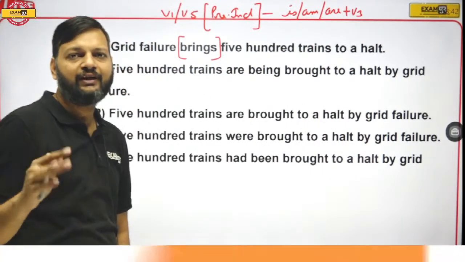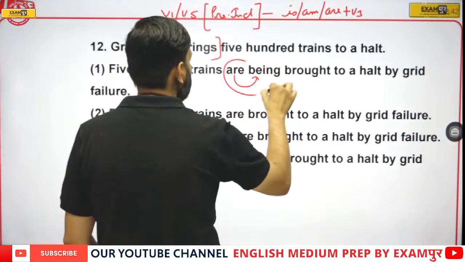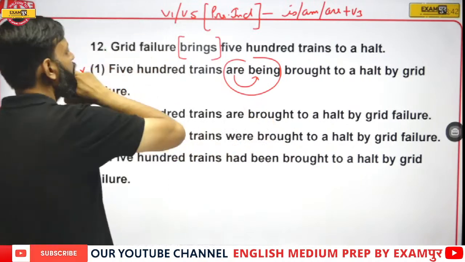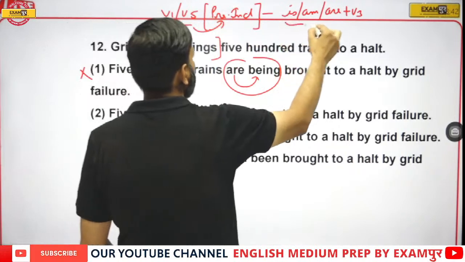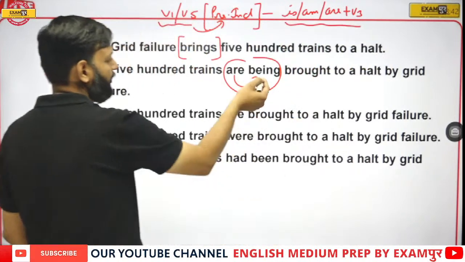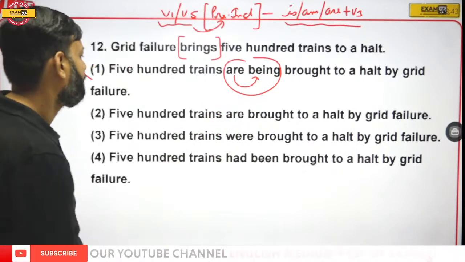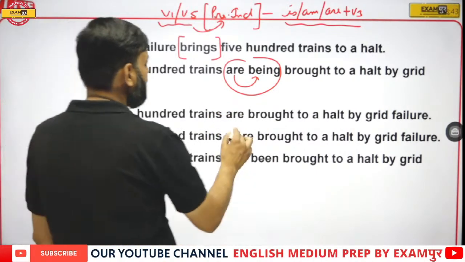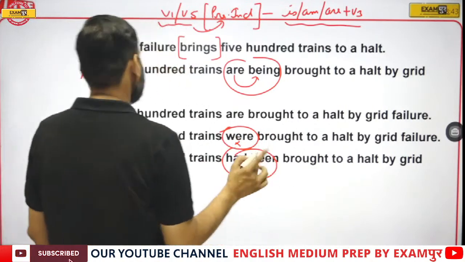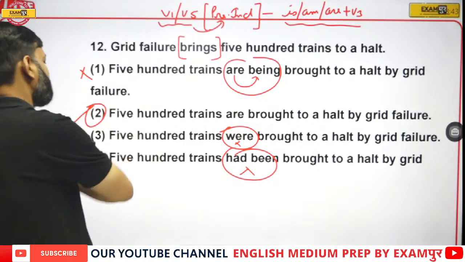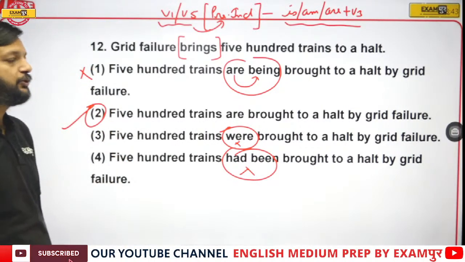Now we have to look for is, am, are plus V3. In this sentence, "are" is followed by "being," which cannot be the case, because I told you that first form or fifth form, which is present indefinite, must be changed to is, am, are plus V3. This is the structure of continuous tense, not indefinite. Now here we have "were," cannot be the case. Here we have "had been," cannot be the case. Only one option is left, option number 2, which is the right answer.